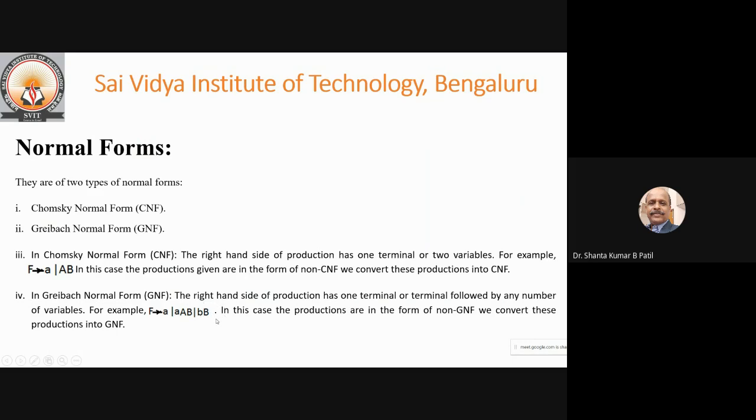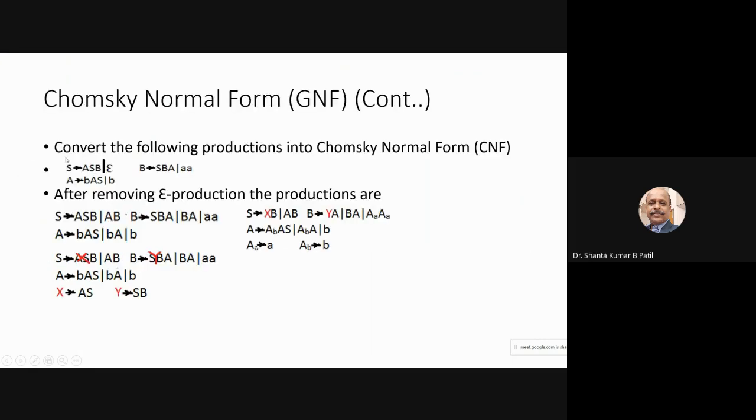Again, the productions are given in the non-Greibach normal form, and we are converting them into the Greibach normal form. We'll see one by one in detail. For example, this is the problem. The productions are given which are in the non-Greibach normal form.